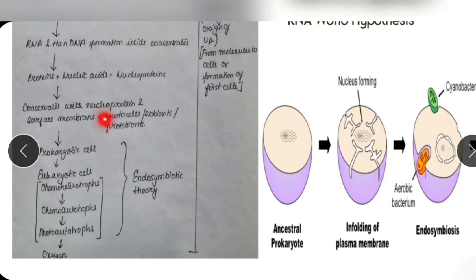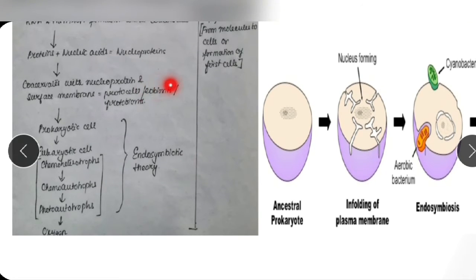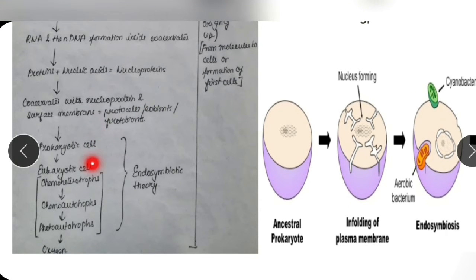So these structures were the first cellular kind of structure. This first cellular kind of structure will be known as the protocell or the protobionts or eubionts. These are just different terms given to the same thing, that is a primitive kind of prokaryotic cell. Now from that primitive prokaryotic cell came the first prokaryotic cell. The first prokaryotic cell, from there we get the eukaryotic cell.